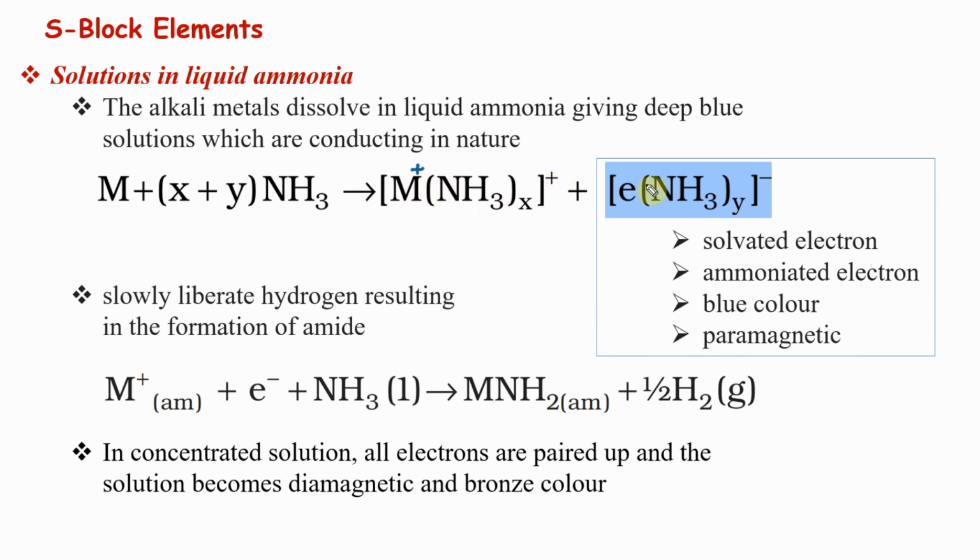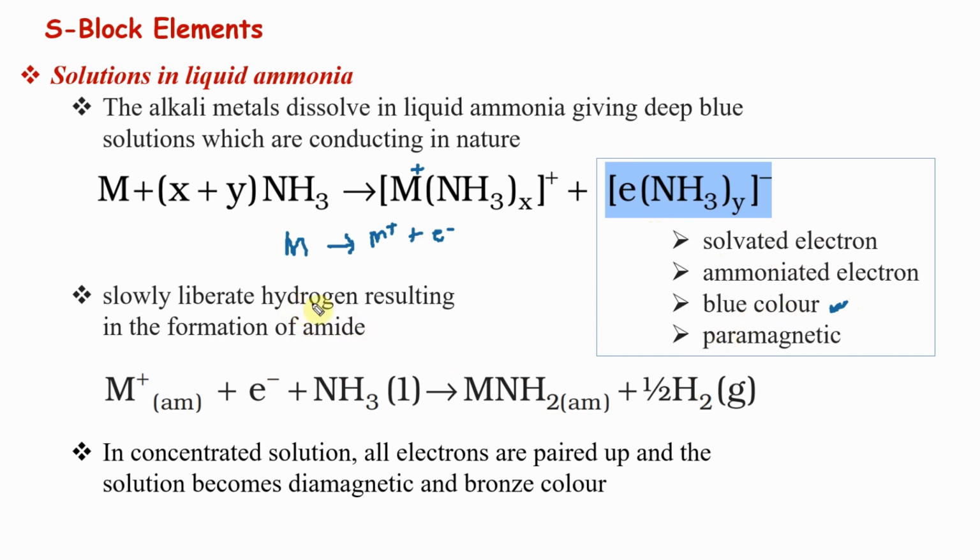Now what has happened to the electron? Basically this reaction is M gives you M plus plus electron. Just add NH3 on both sides. You see, the X amount of NH3 goes to the metal and Y amount goes to solvating the electron. So the solvated electron will form what is called an ammoniated electron, solvated, and the solvent is ammonia. This is a blue colored one and it is paramagnetic. Obviously it is an electron, so it is paramagnetic. The blue color is because of the solvated electron. This is something that has come.